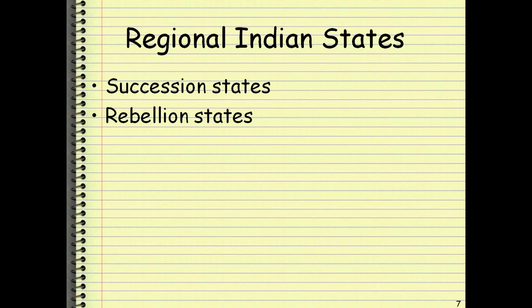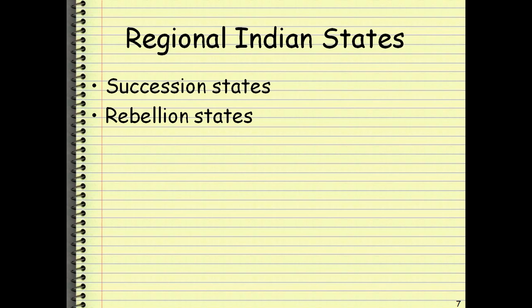Then we have rebellion states. Now rebellion states are those which were created by rebelling against Mughal authority. So they were like the Maratha state, the Sikh state, or Bundelkhand, or Churaman Jat. So these fellows, they had rebelled against Mughal authority and carved their own independent kingdoms. The thing about both these states is, in the succession states the exact Mughal administration will be copied because they are the same. In the rebellion states, a slight variant of the Mughal administration will be copied with slight variations.